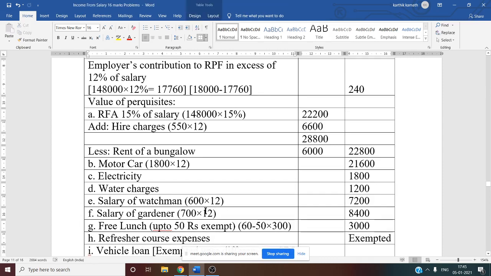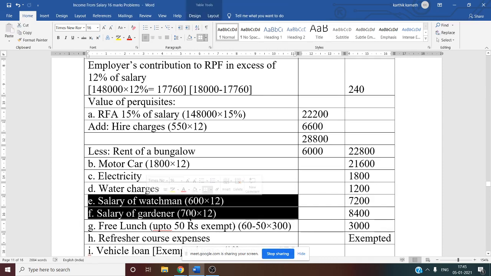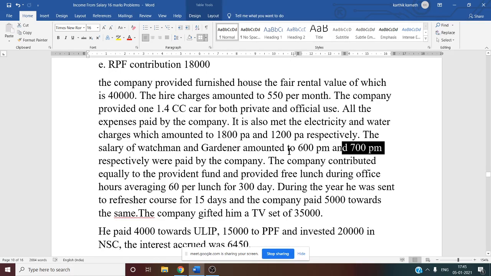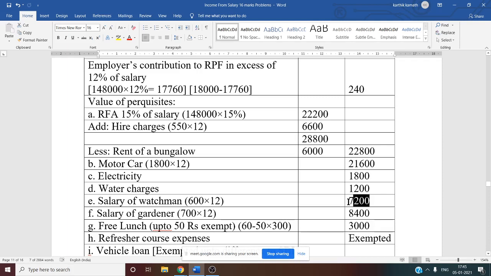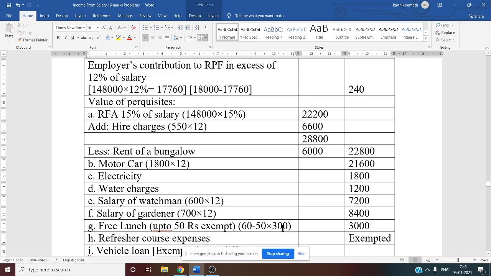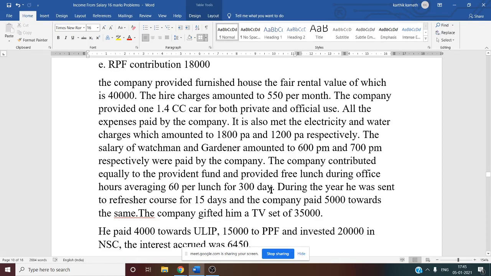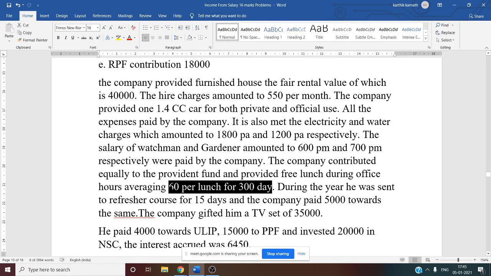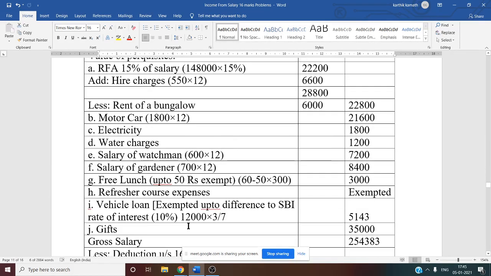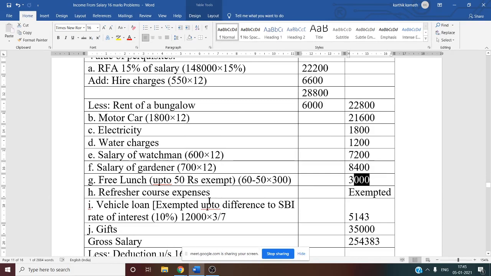Then salary to the watchman and gardener, 600 and 700 per month, is given. Since it is per month, you have to multiply by 12. 600 into 12 is 7,200. Salary of the gardener, 700 into 12, is 8,400. Next, free lunch. It is 60 per lunch for 300 days. The exempt limit is 50 per lunch, so up to 50 rupees is exempt and more than that is taxable. 60 minus 50 is 10, and 10 into the number of days, 300, given in the question, is 3,000. That is the taxable free lunch.